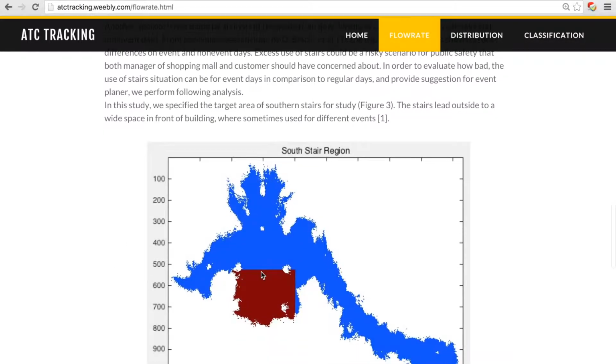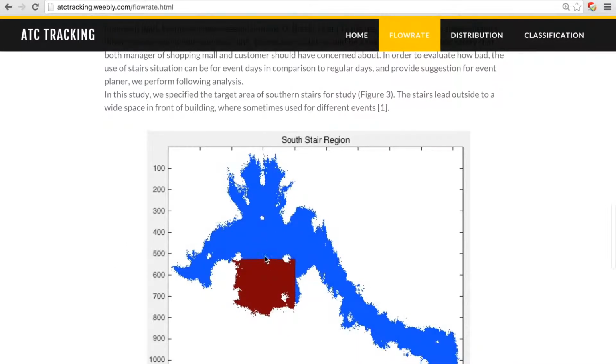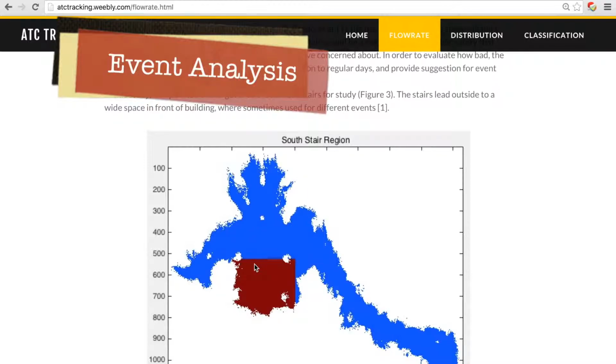We specified the target area of the Southern Stair region for this study. The stair leads outside to a wide space in front of the mall, which is sometimes used for different events.